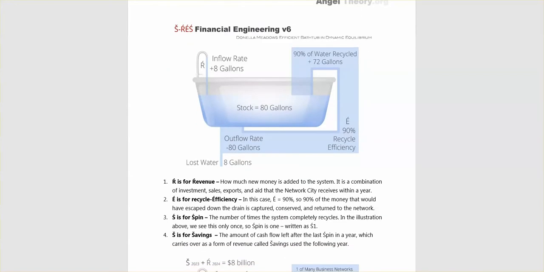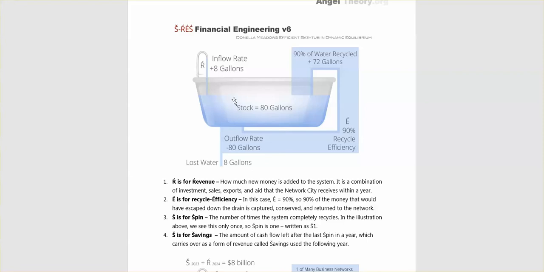Here's the first one. And we can see we've got a bath full of water, 80 gallons, and 80 gallons of that would flow out the plug hole, the drain. But what we've done is we've recycled 90% of it.